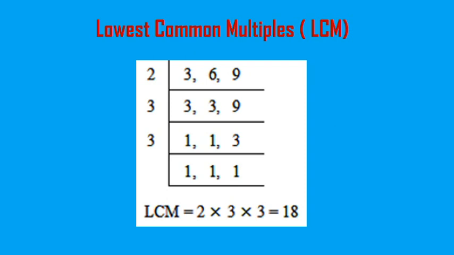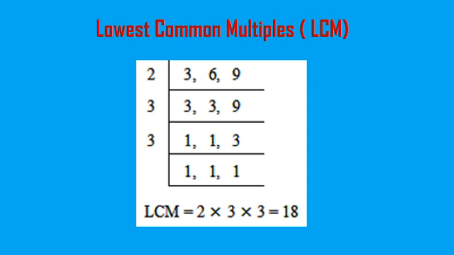For example, here the three numbers are divided by 2. But 3 cannot be divided by 2 and 9 cannot be divided by 2. So, write the numbers as they are in the second row. You have to stop when all the numbers are reduced to 1.